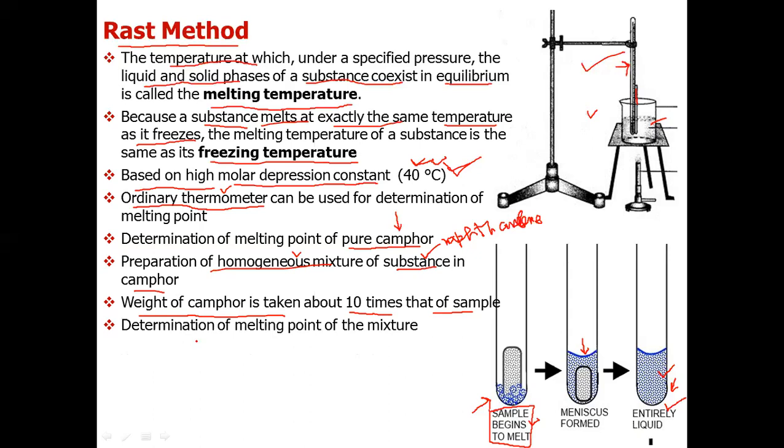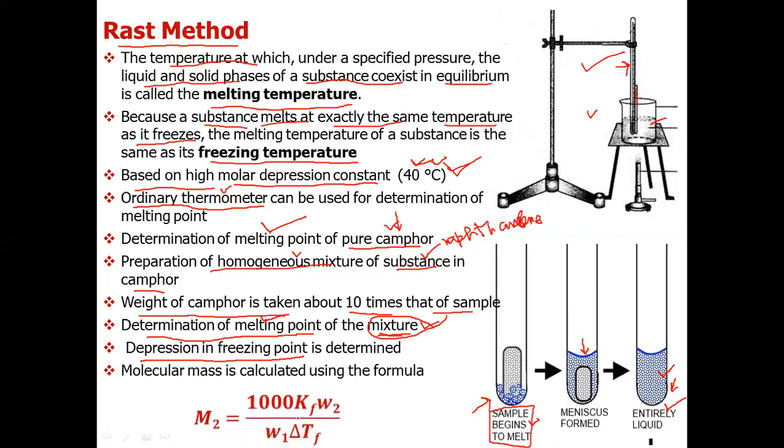Now after preparing the mixture, we determine the melting point of the mixture. Now we have determined the melting point of pure camphor. We have determined the melting point of the mixture. Mixture is a solution of naphthalene in camphor. So the melting point of mixture will be less than pure camphor. So the difference in the melting point of these two will give you the depression in freezing point, delta TF, and to determine the molecular weight we can apply this formula.